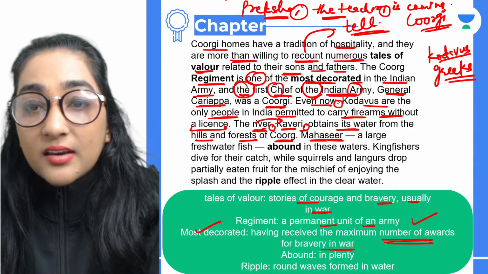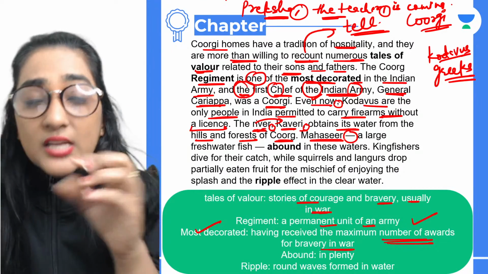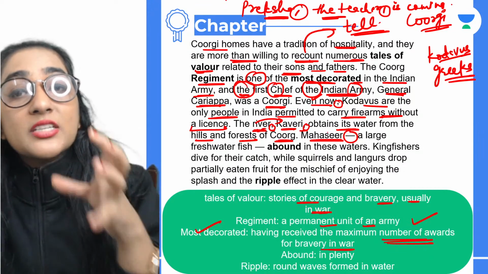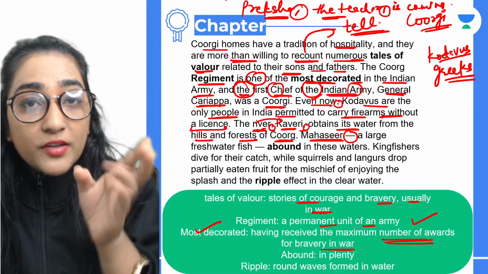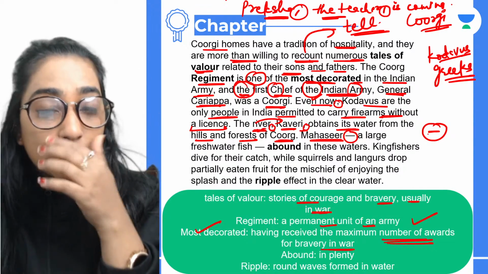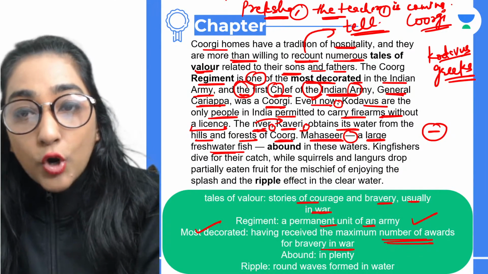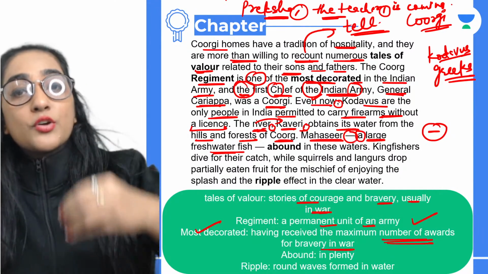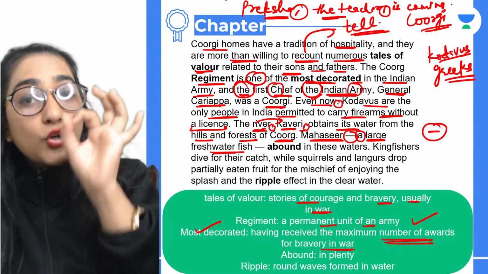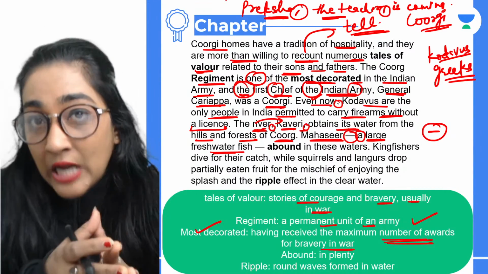And Mahasir, guys, now this dash, why is it being given? It's an M dash, a long dash. It has been given in order to describe what Mahasir is. We use dashes in order to give the description of what we talked about previous to that dash. So Mahasir is a large freshwater fish. I'm not using 'the' here, because Mahasir is a proper noun and the name is already given right before.